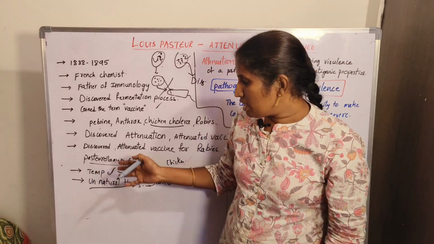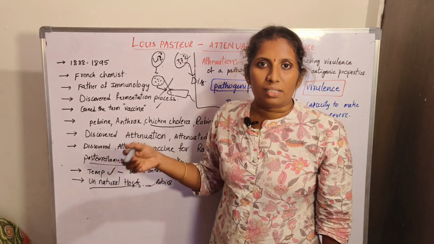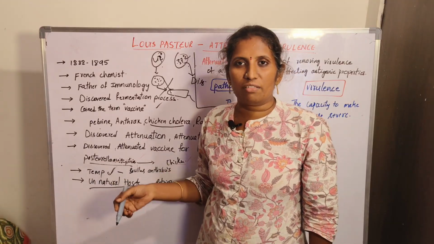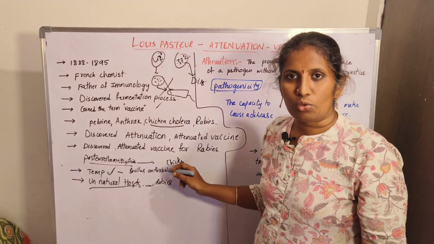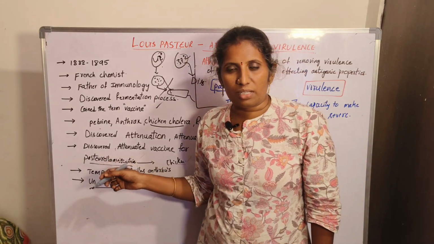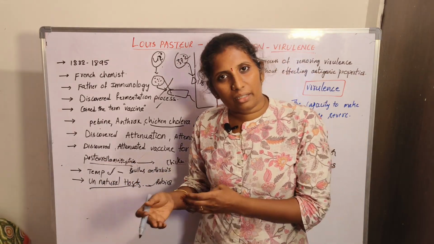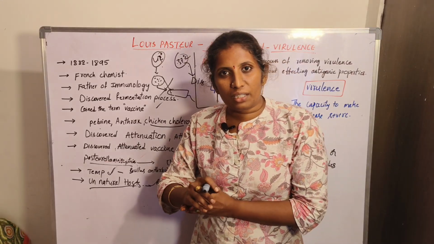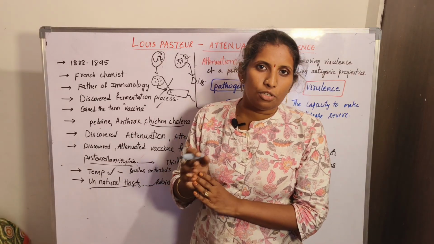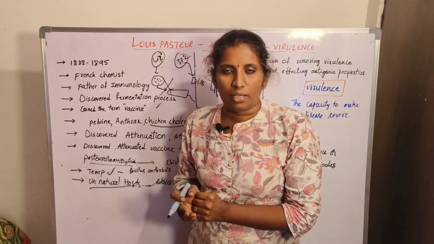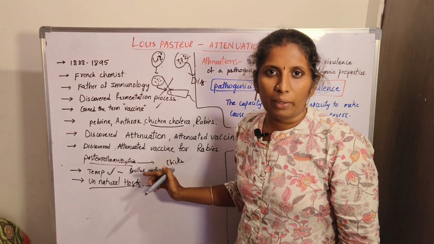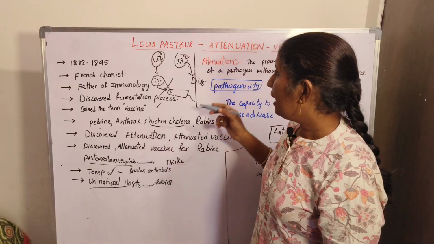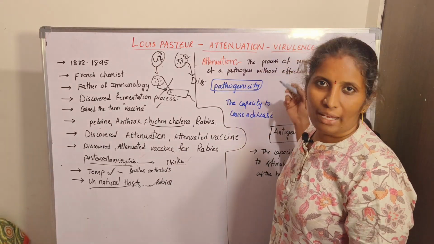By these processes, he came to understand the attenuation process, and he introduced the attenuated vaccine for rabies using these processes. Nowadays another process is also there, using genetic engineering. By manipulating the genes also we can attenuate the pathogens. So this is all about today's topic: Louis Pasteur, his findings, his achievements, and the attenuation process, virulence, and pathogenicity.